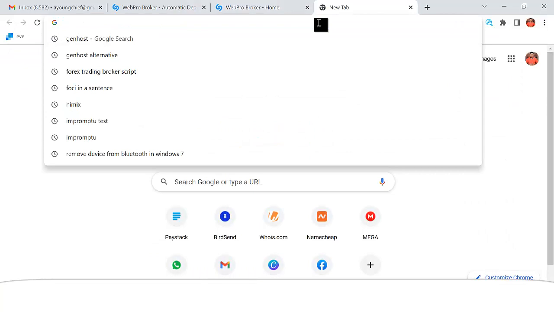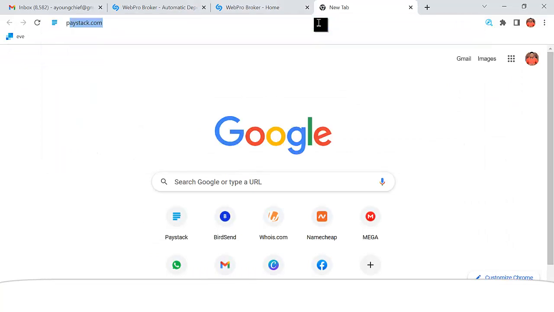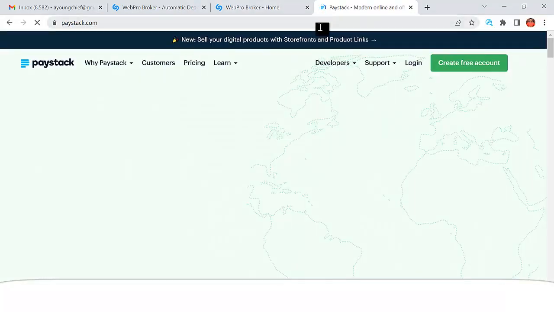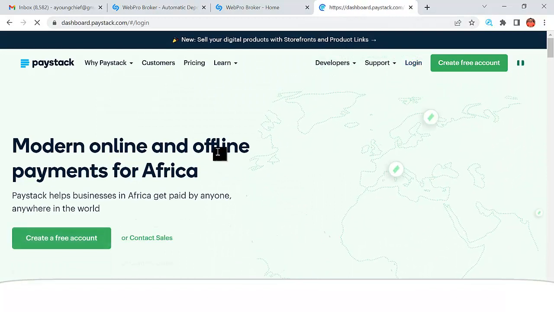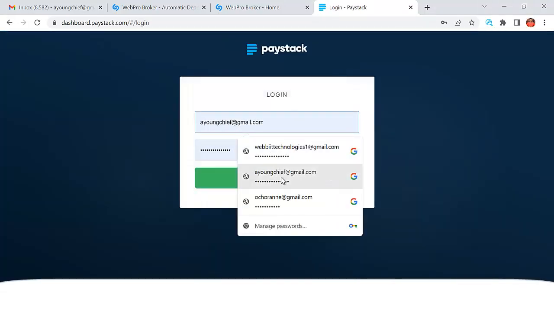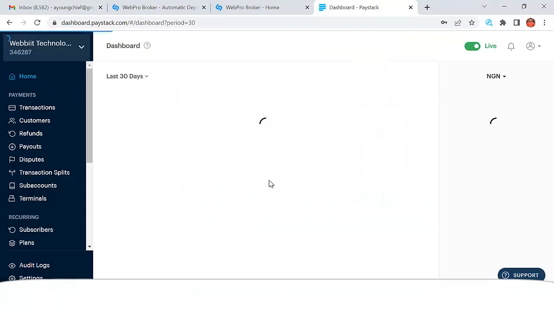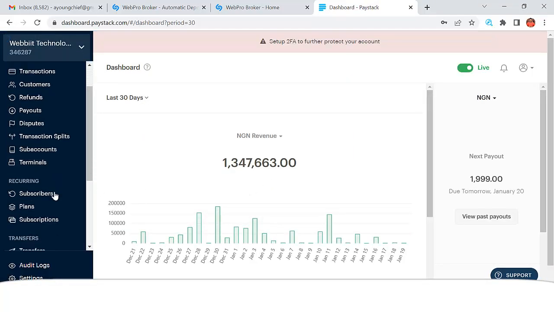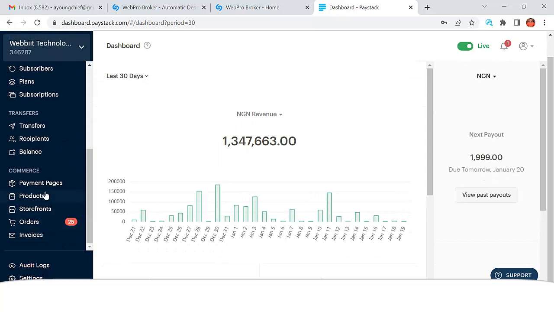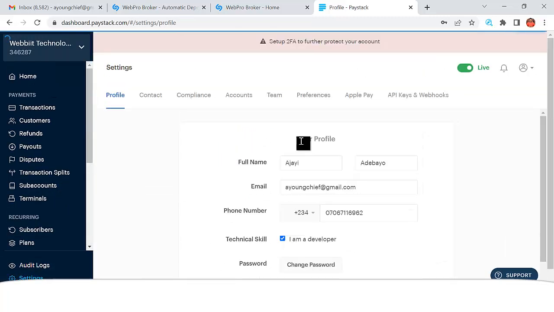Because I have a Paystack account, I just log into my Paystack, and when I go to my Paystack account, I can go straight away to my settings area. If you're going to be using automatic payment, so you want people to automatically pay you, you're going to configure something like coin payment. But if you're in Africa, just know that coin payment does not accept Africans. So you can choose to use PayPal, or you can use any of those.